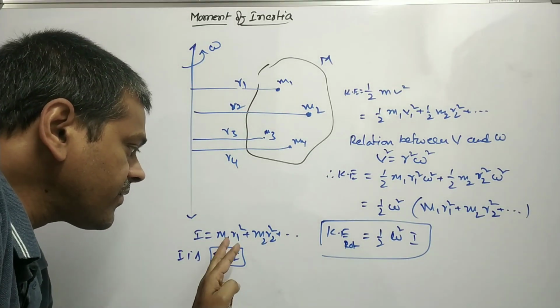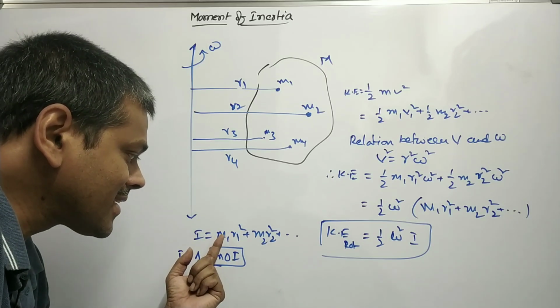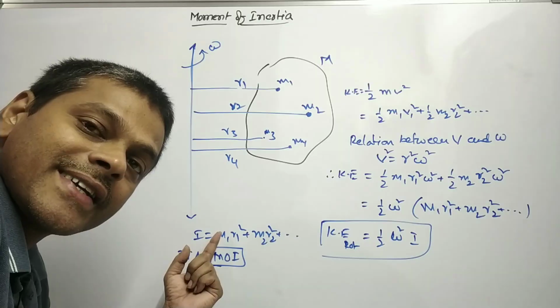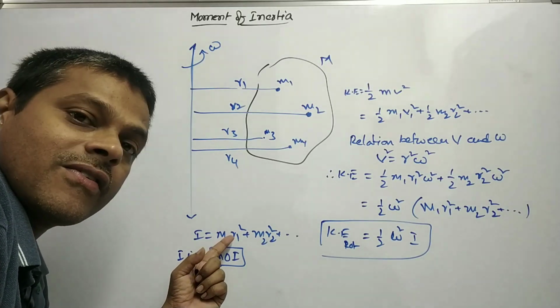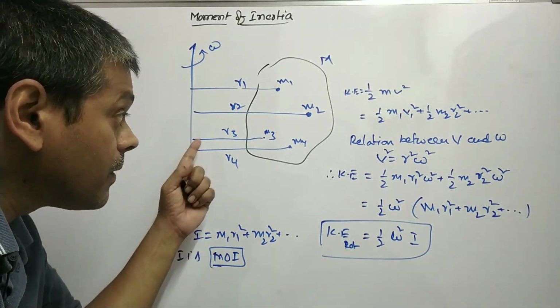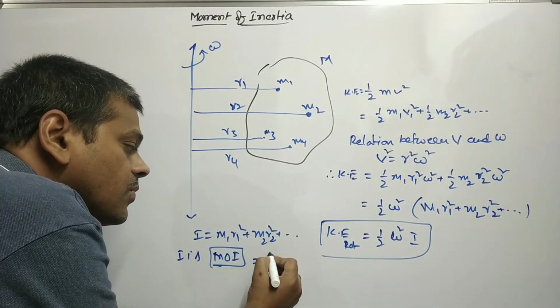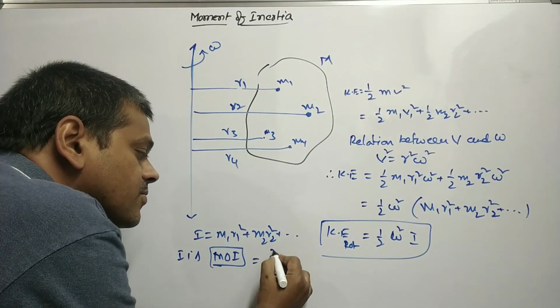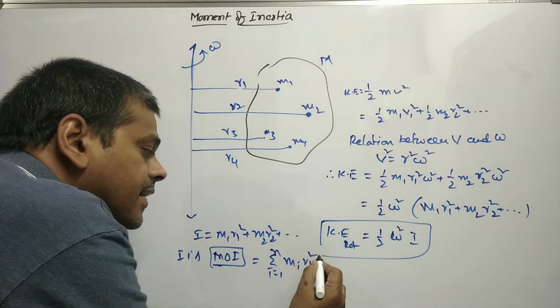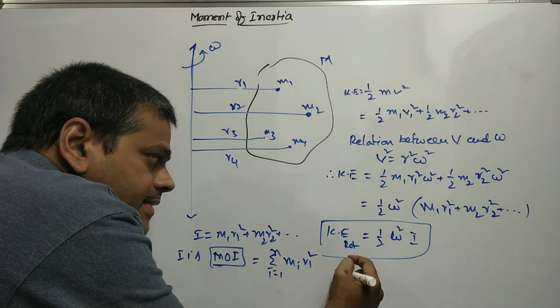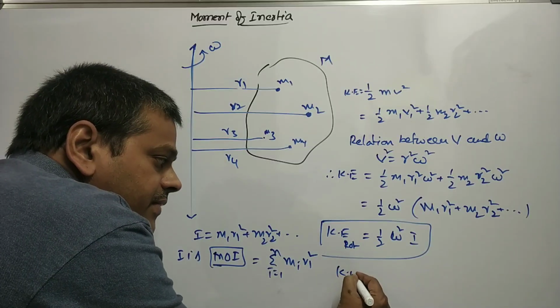So the moment of inertia of a rigid body is equal to the sum of the product of the mass of every particle and the square of its distance. What kind of distance is it? Perpendicular distance from the axis of rotation. So the moment of inertia of the whole body is I = Σ (i = 1 to n) mi ri².